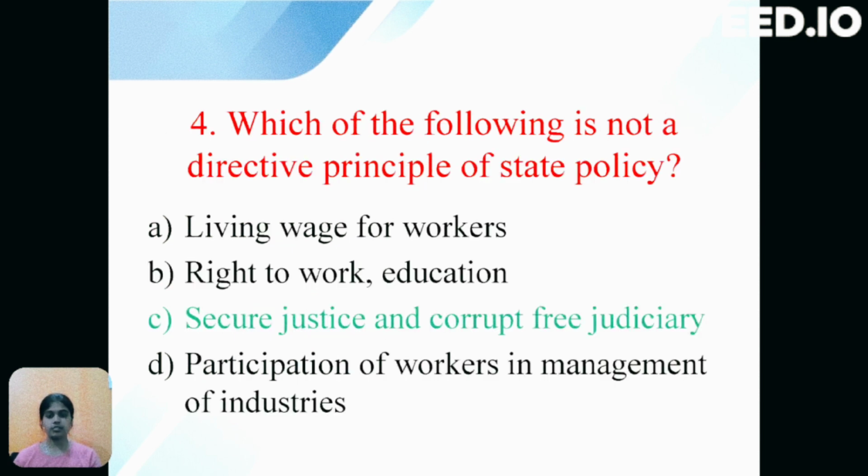The next question is which of the following is not a directive principle of state policy? The options are option A, living wage for workers, option B, right to work, education, option C, secure justice and corruption-free judiciary, option D, participation of workers in management of industries. Since secure justice and corruption-free judiciary is not mentioned or declared in the directive principles of state policy, the correct option is C.